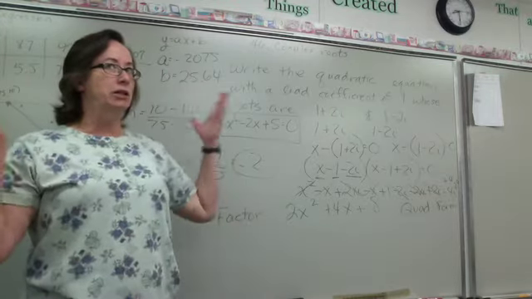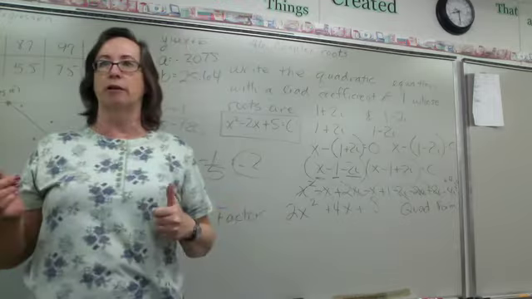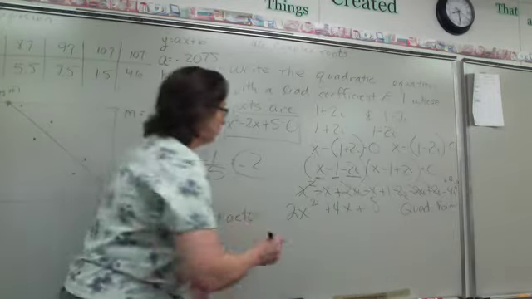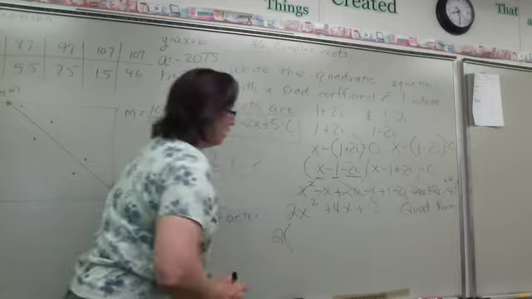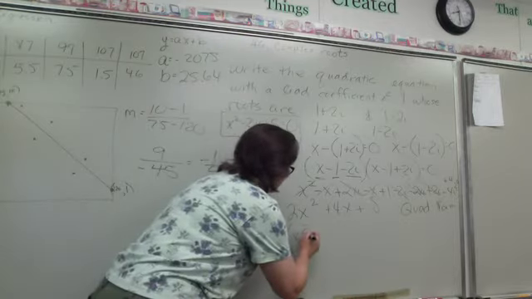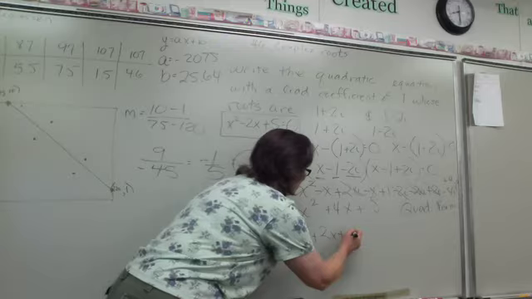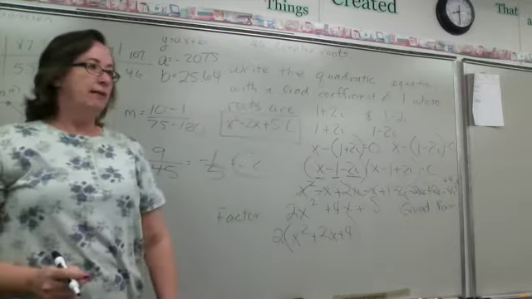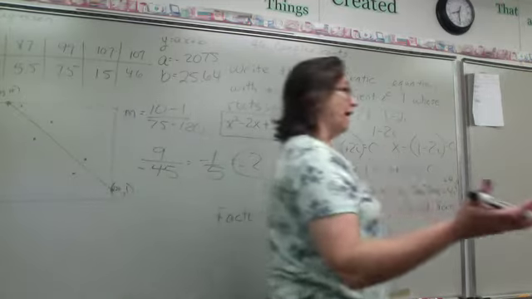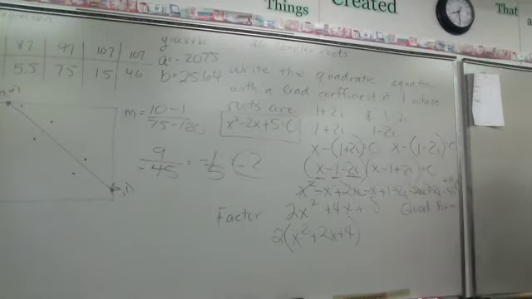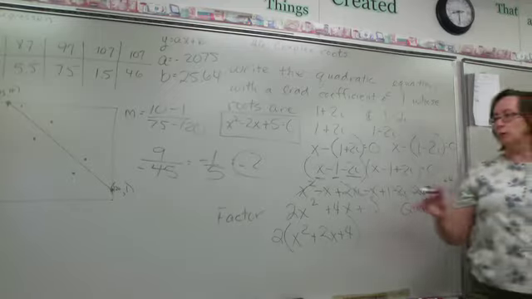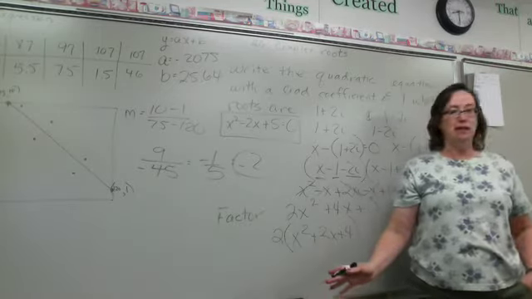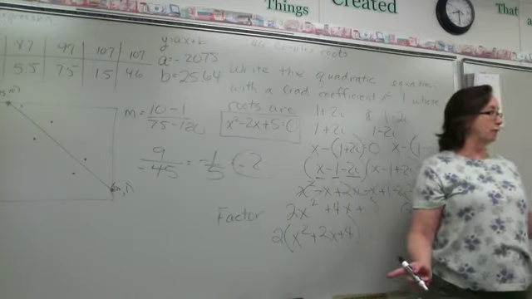Now since we're in imaginary roots, do you think maybe this one has imaginary roots? Okay, so we're going to pull out a 2. We're going to factor that out, x squared plus 2x plus 4. Okay, then what would I do to continue to factor it? Does this thing look factorable? Wes? X plus 2 squared. Is that going to work? Is that going to factor it? You have to go to imaginary numbers. In other words, when something does not factor easily, we're going to go to our quadratic formula.